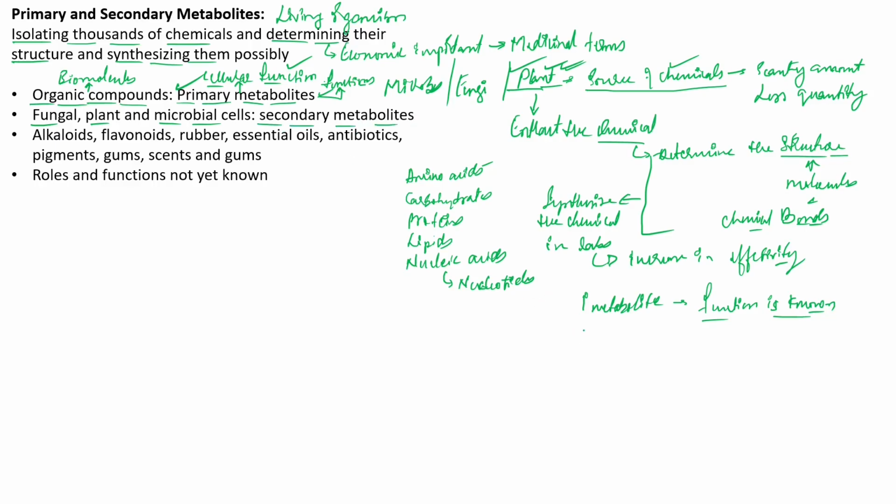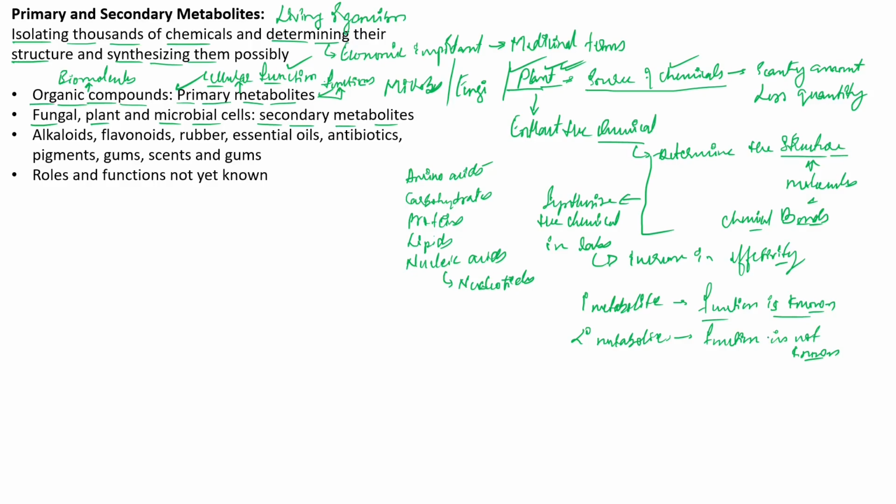Secondary metabolites are mainly those whose functions are not known. What do they do? We don't know yet, but they are present in the body of that particular organism.